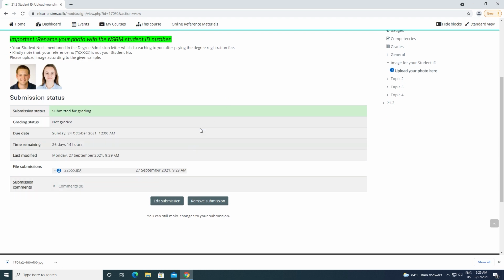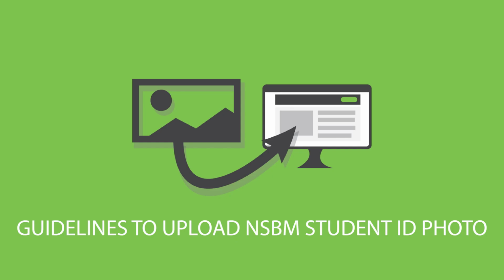There are some important things that you have to note when you are taking the photograph. The first thing is, students, you have to make sure that you take the photograph in a white background. That is very important. And coming to the dress code, the boys can wear a formal shirt or else a collared t-shirt, and make sure that your beard is fully shaved. Okay, so when you're taking the photograph, this is for the boys. They should wear a formal shirt or a collared t-shirt, and they have to make sure that their beard is fully shaved.